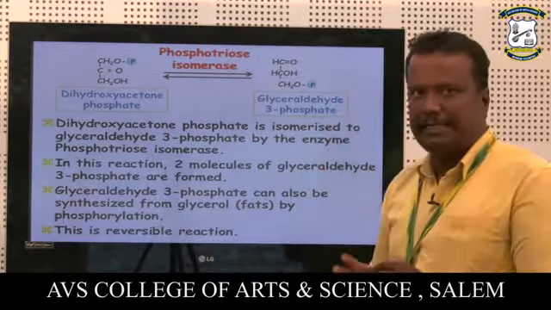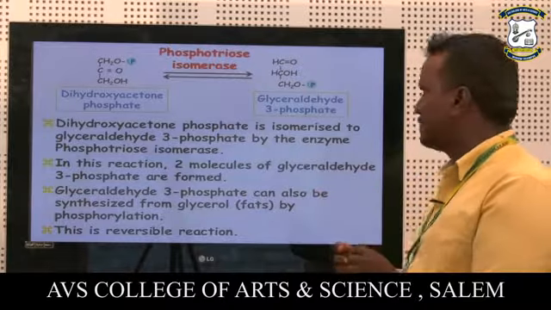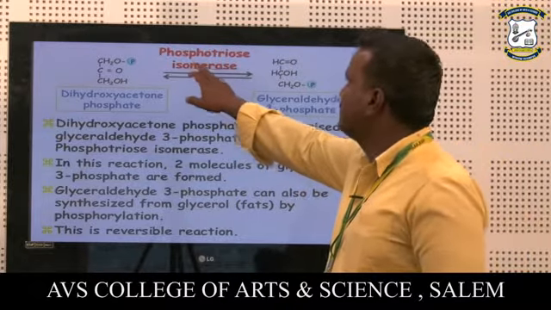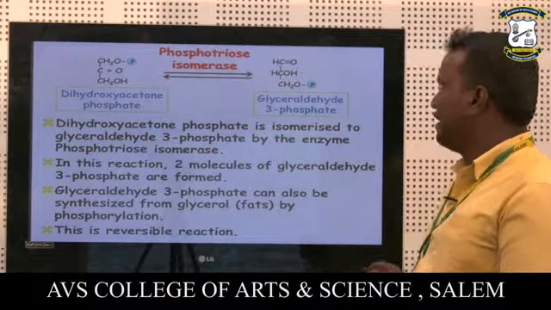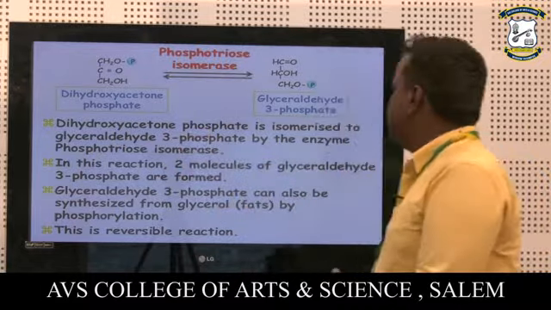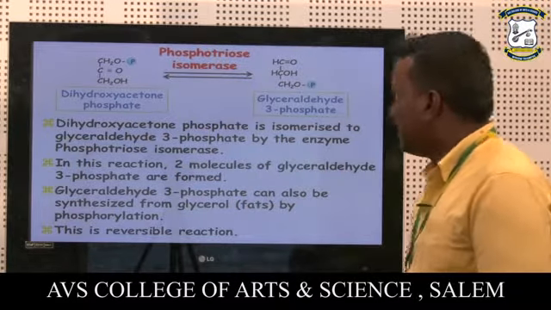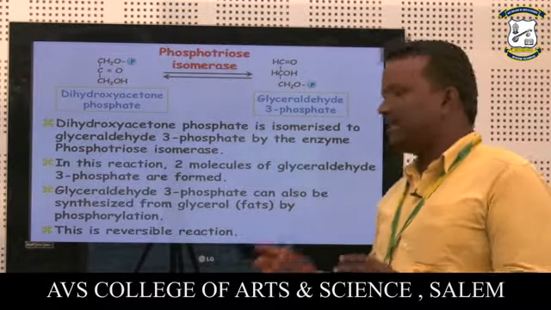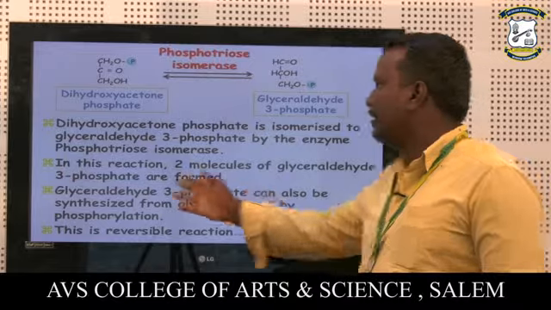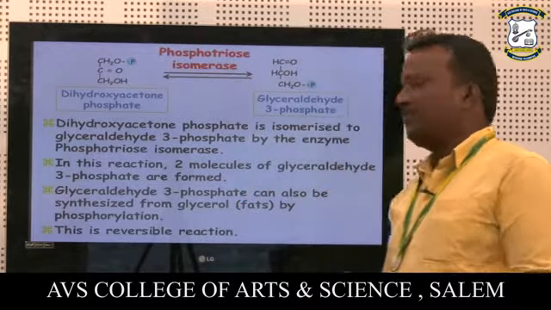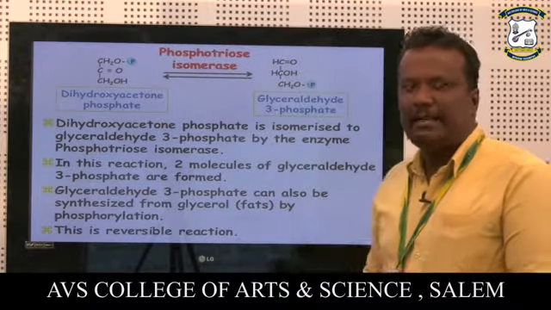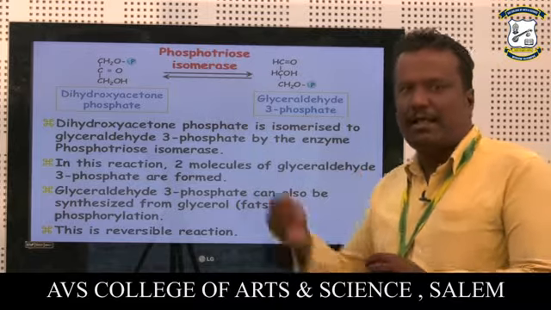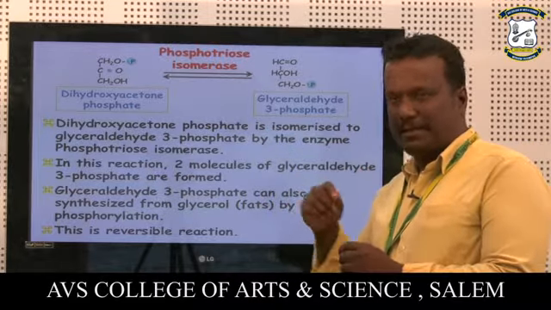This is a reversible reaction, and the enzyme is phosphotriose isomerase. So dihydroxyacetone phosphate is isomerized to glyceraldehyde 3-phosphate by phosphotriose isomerase. In this reaction, 2 molecules of glyceraldehyde 3-phosphate are formed, so each of the following steps occurs twice in the glycolysis pathway.